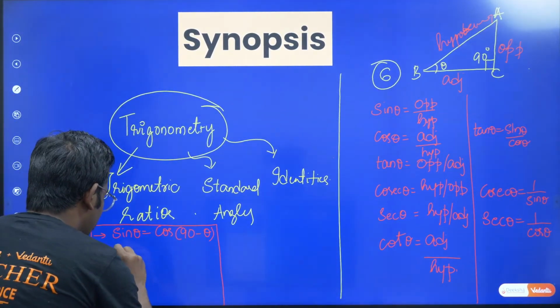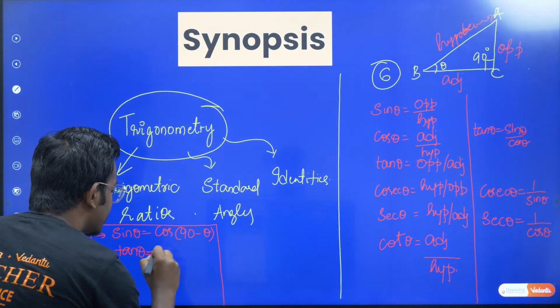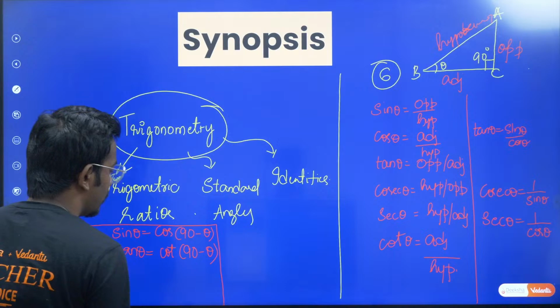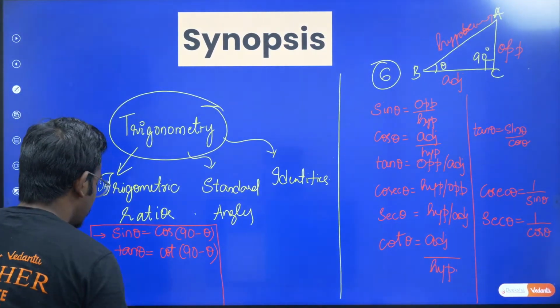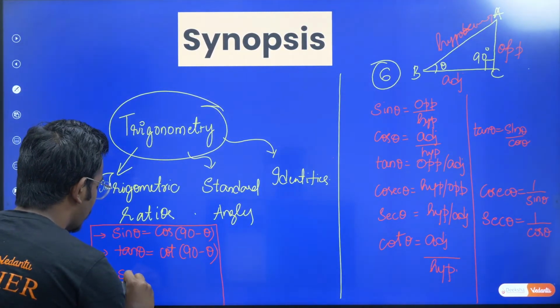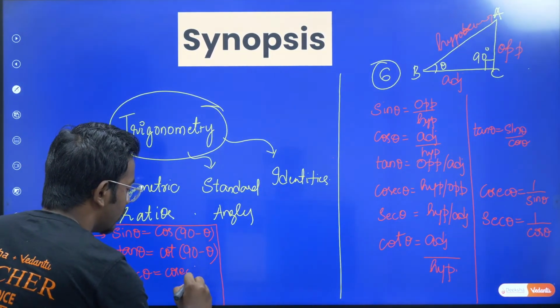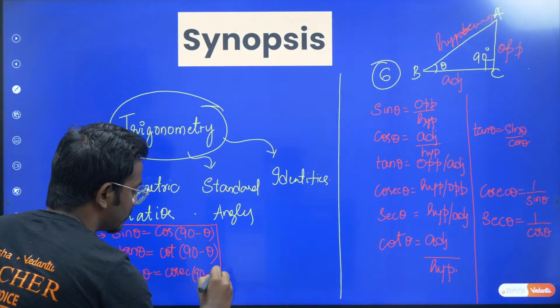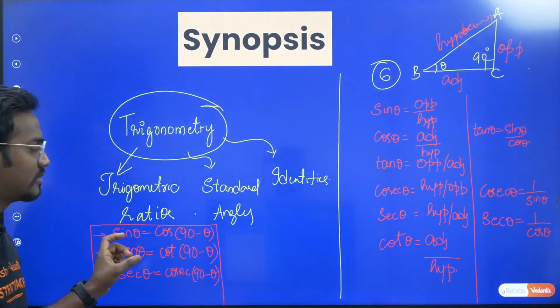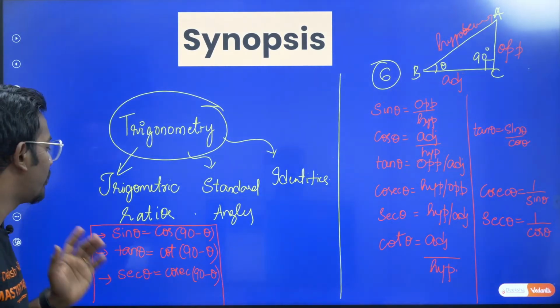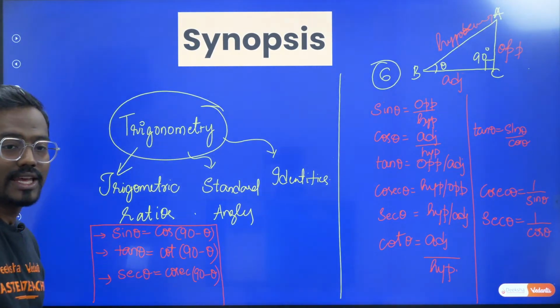Similarly, tan theta can be written as cot of 90 minus theta, and similarly your secant theta or cosecant theta can be written as cosecant of 90 minus theta. You can take the vice versa part also, cos theta is sin of 90 minus theta. So this is called complementary angle formula for your sin theta and cos theta.